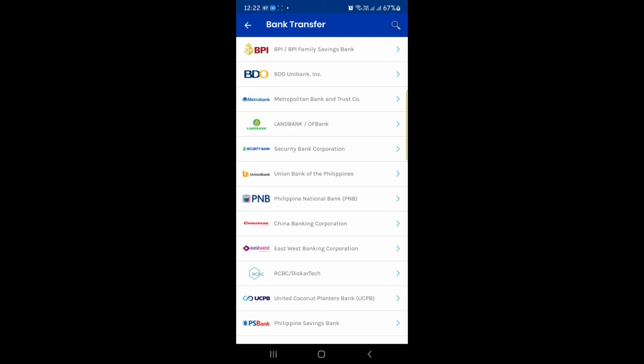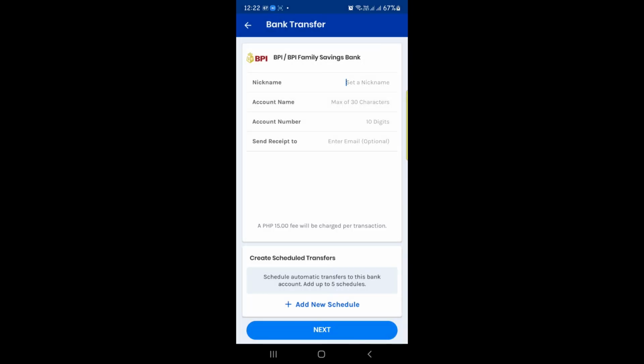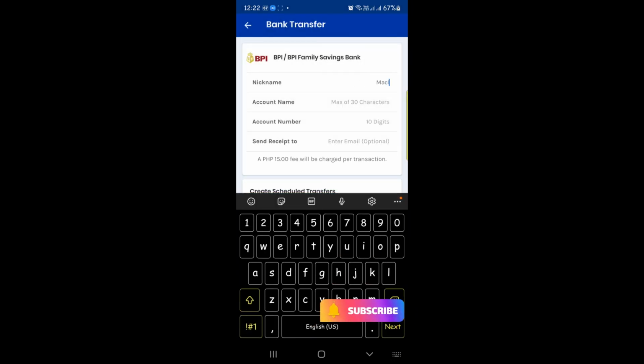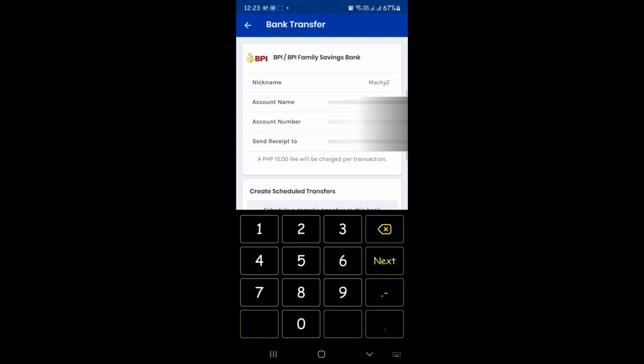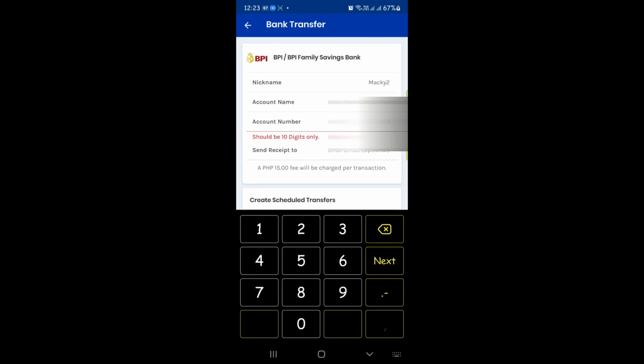account information. So it's the same process when we are registering our bank account to another bank account. You just have to give it a name. So say, for example, let's just use this name, Maki2, and then under the account name, this is your name registered to your bank account. Sorry, let's go ahead and change that and then put the name of the owner of that bank account, and the account number.